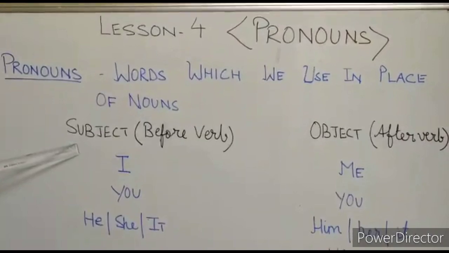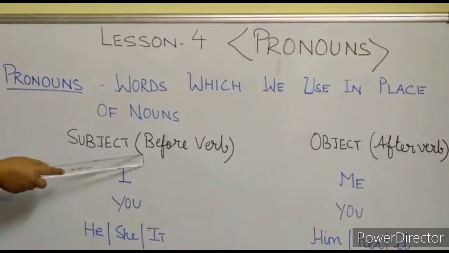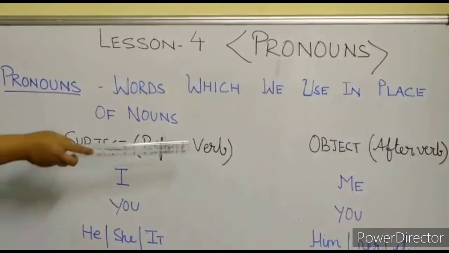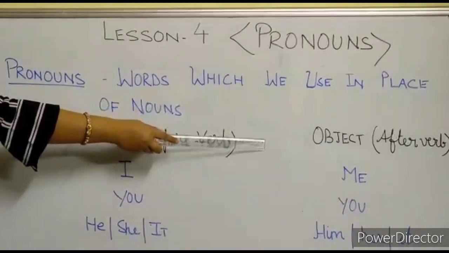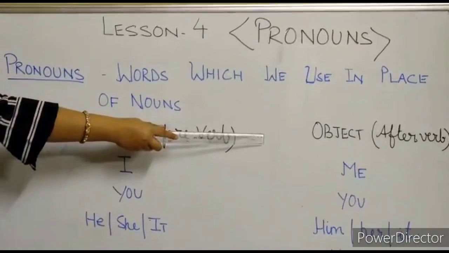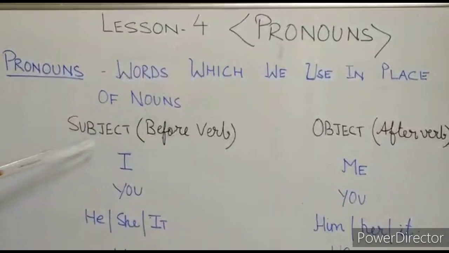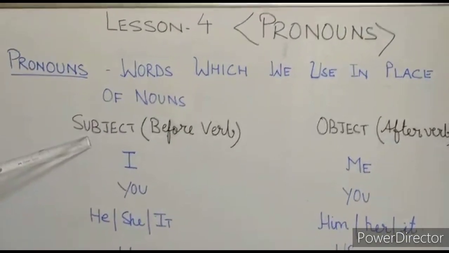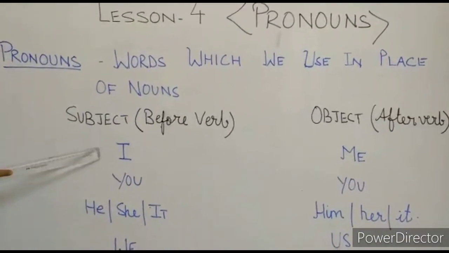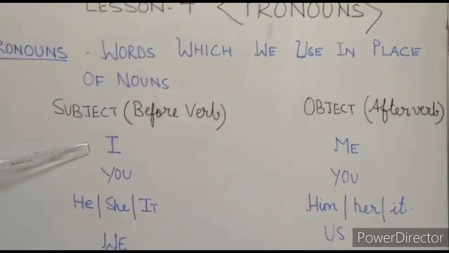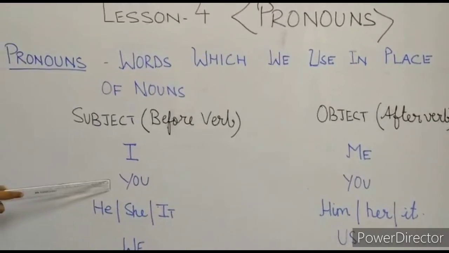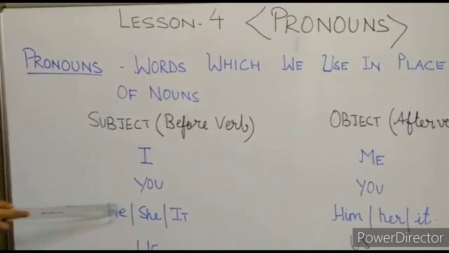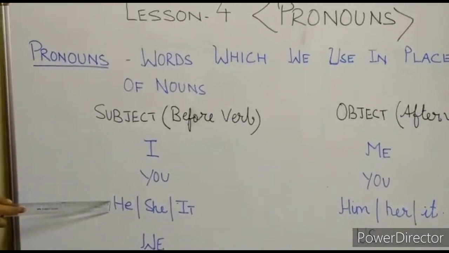So the subject pronouns are always placed before the verb. And object pronouns are always placed after the verb. Verb means the doing word. So subject at the beginning of the sentence, like I am a teacher. You are a teacher. He is a boy.